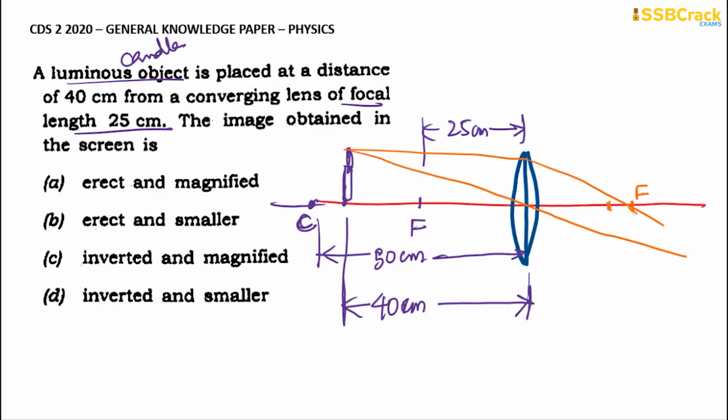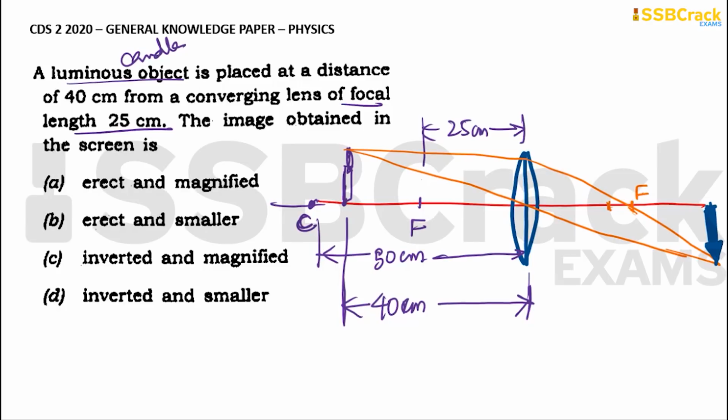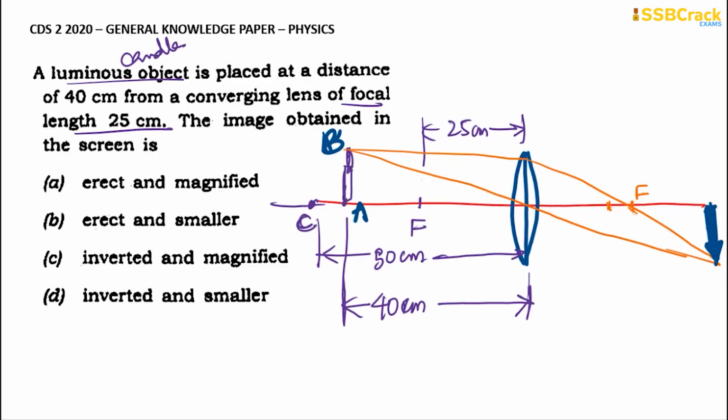So the light ray will pass in this particular direction, and we will have an image formed here again. Our image is formed somewhere here in the bottom. This is how our image is formed. If this is A and B, then here we will get the image B dash, and here we will get the image A dash. So here the image is getting enlarged and inverted.